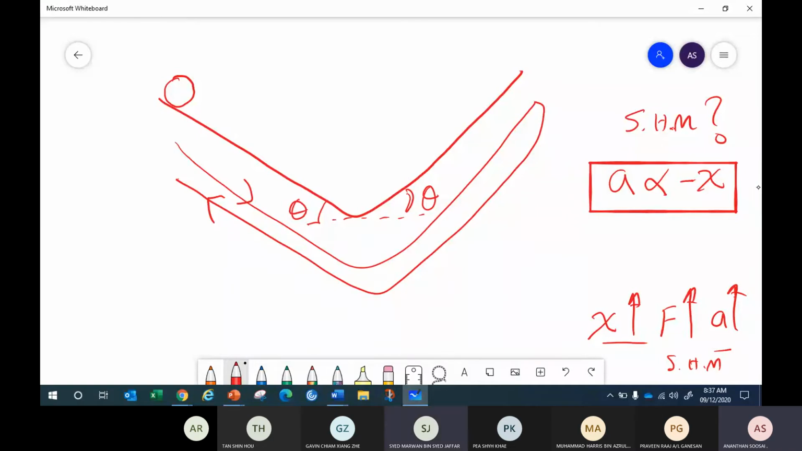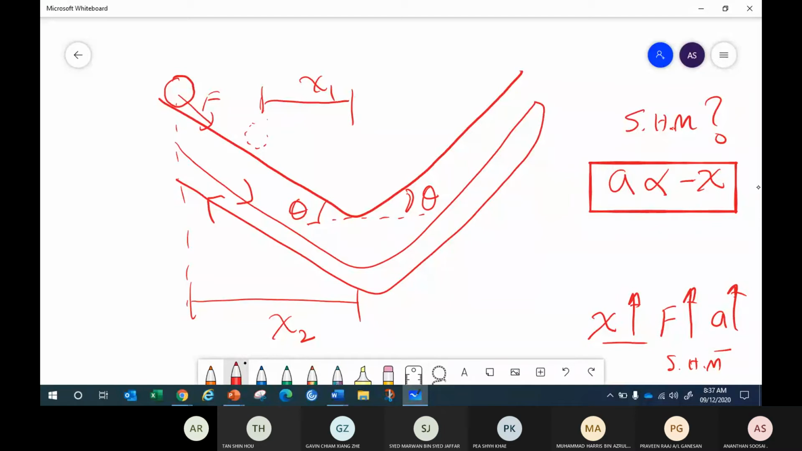Okay, so try to test for me. And the displacement increases. Okay, this is the first position, and let's say the ball is here. This is x1, this is x2. When the displacement increases, the ball going further up, the force trying to restore it back, is it increasing or unchanged or decreasing?